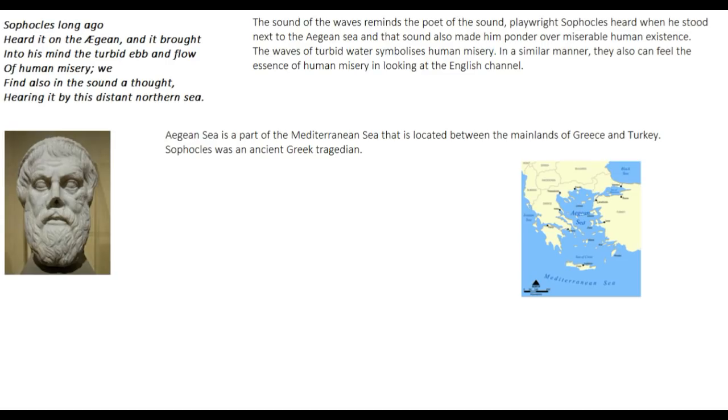Now, first of all, we'll discuss these two things: Sophocles and this Aegean Sea. The Aegean Sea was a part of the Mediterranean Sea, which is located between the mainlands of Greece and Turkey.